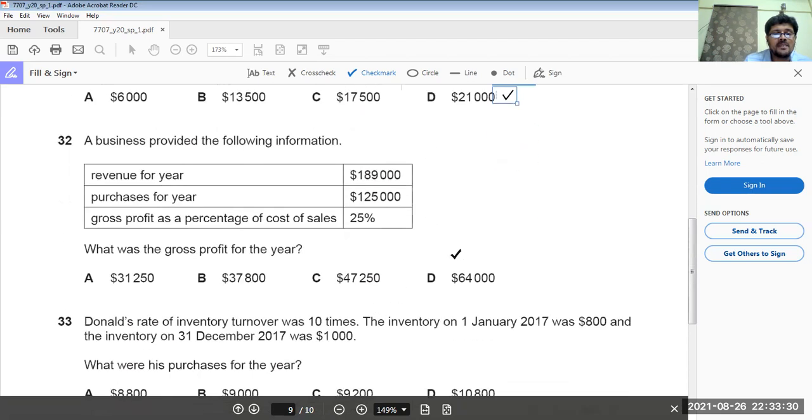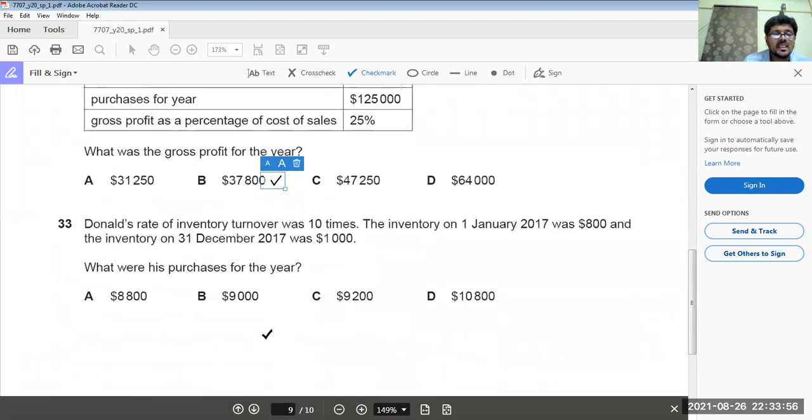A business provided the following information: revenue for the year, purchases, and gross profit as a percentage of cost. This is markup. When there is a 25% markup, it means the margin is 20%. Remember, this is the key. Whenever you are given a 25% markup in any question, the margin is 20%. So sales of 189,000 multiplied by 20% is 37,800. B option is the answer.